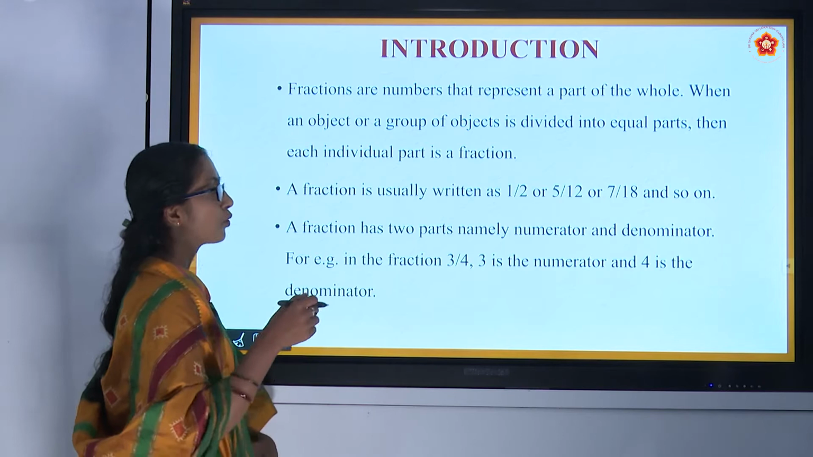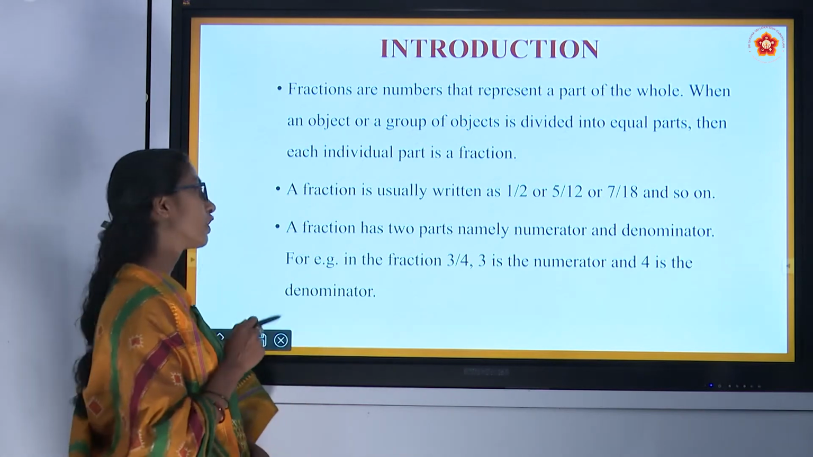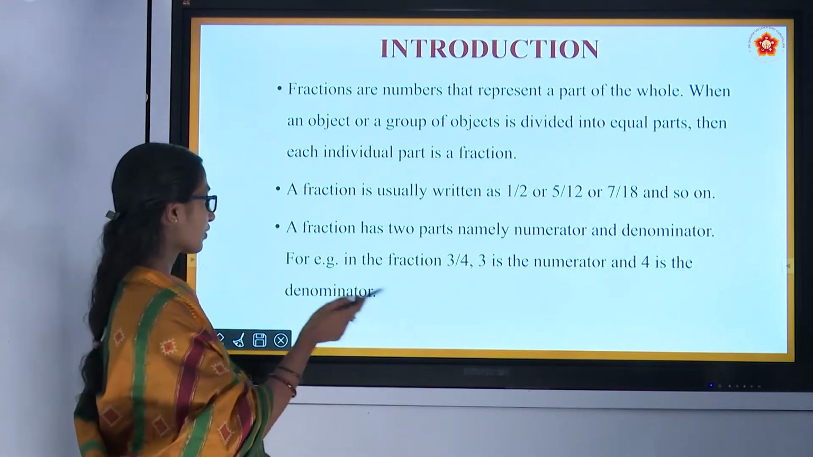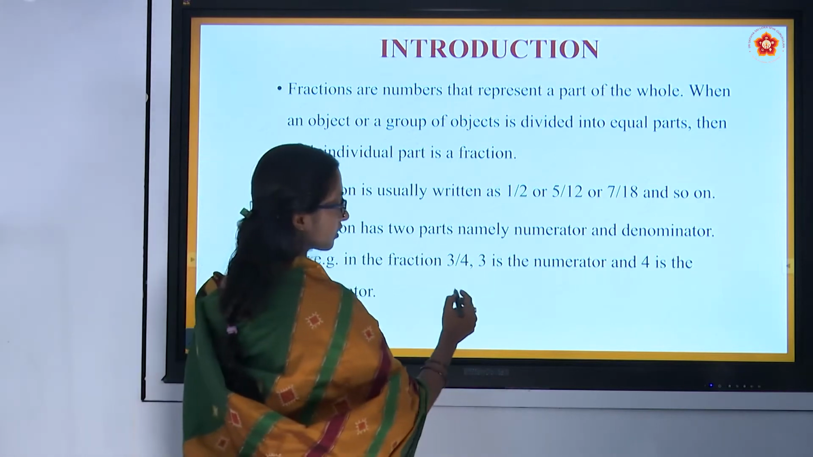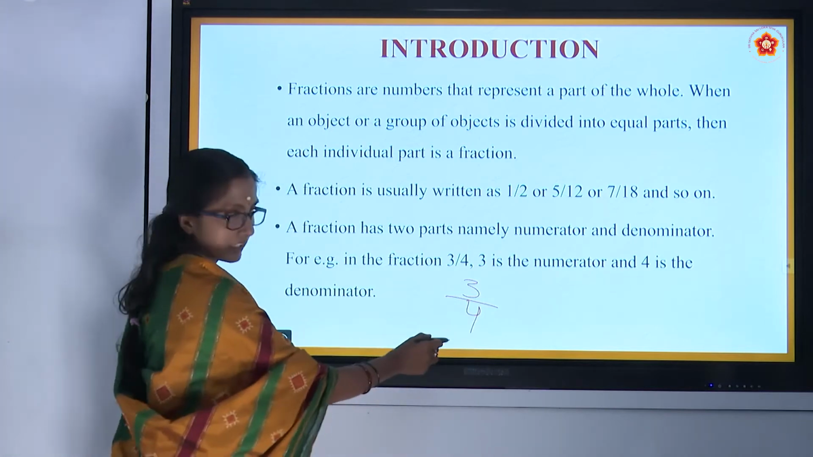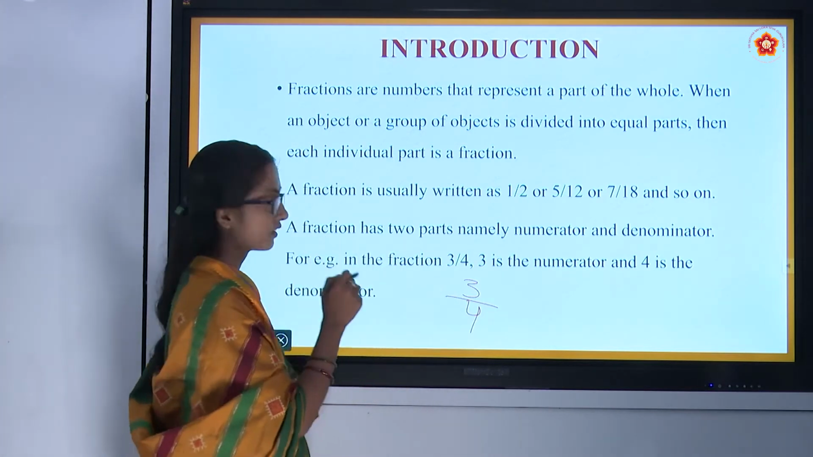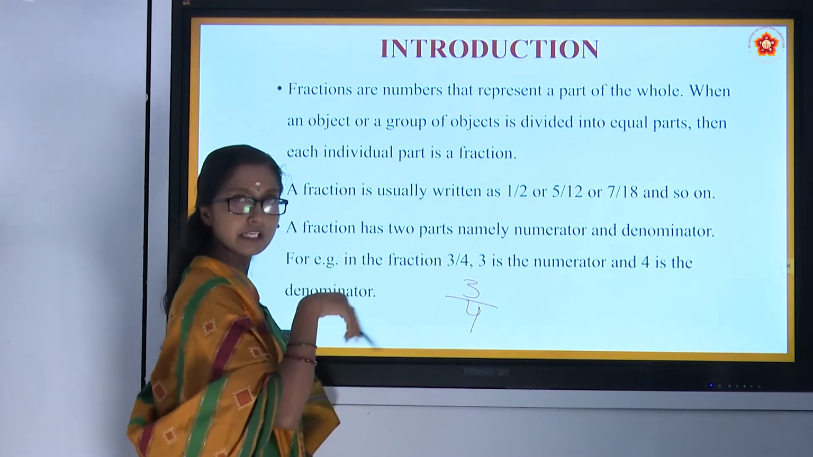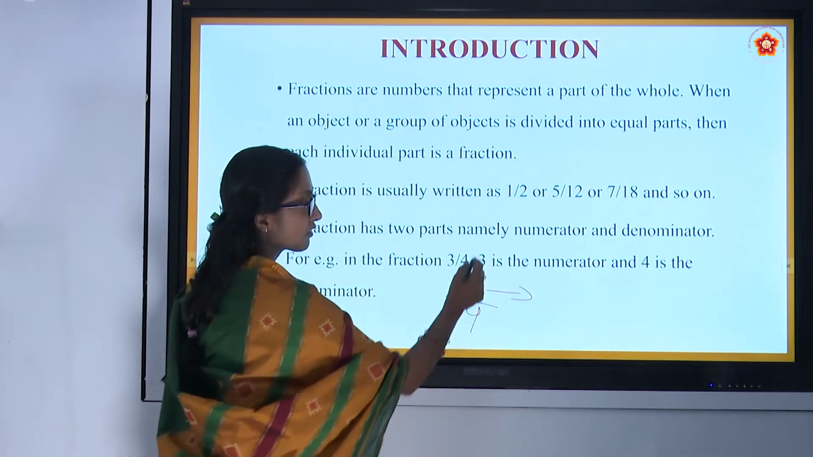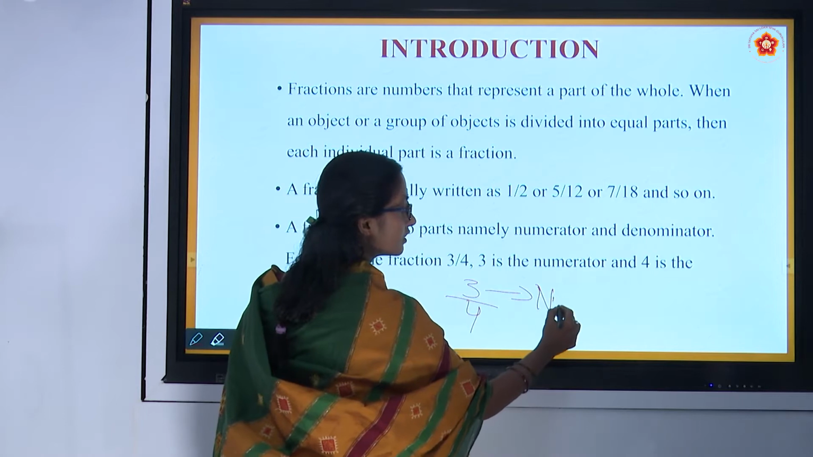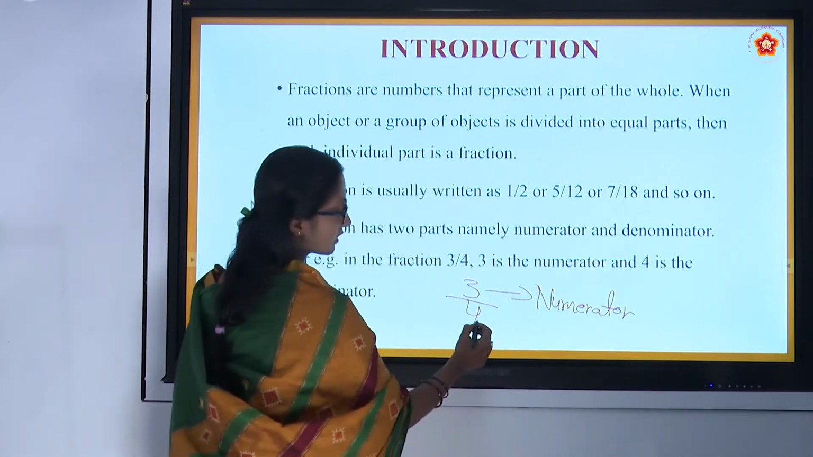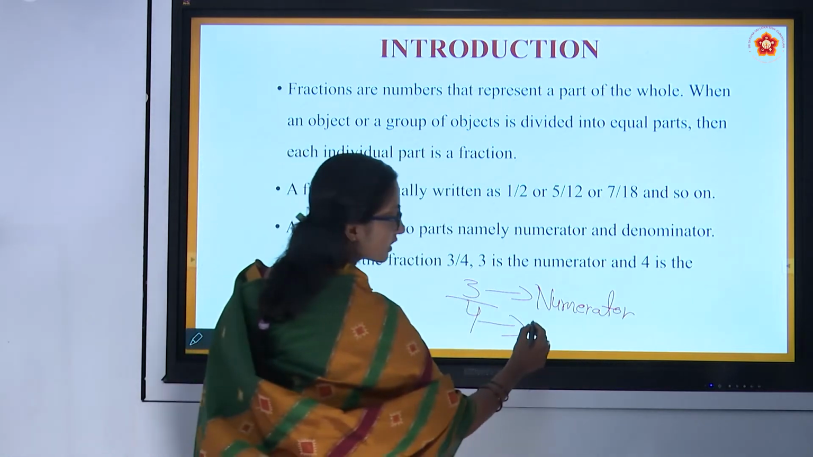A fraction has two parts, namely numerator and denominator. For example, in the fraction 3 by 4, 3 is the numerator and 4 is the denominator. If there is a fraction 3 by 4, that means the whole is 4, and 3 is part of it. 3 is a fraction of the whole thing. Right? 3 by 4. This part we will call the numerator. And this whole thing, we will call the denominator.